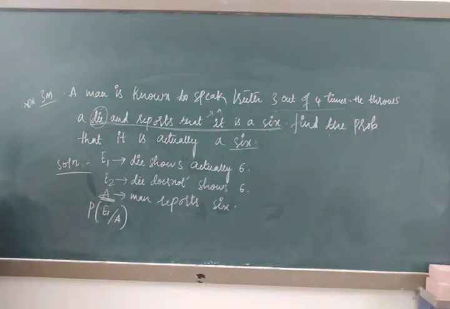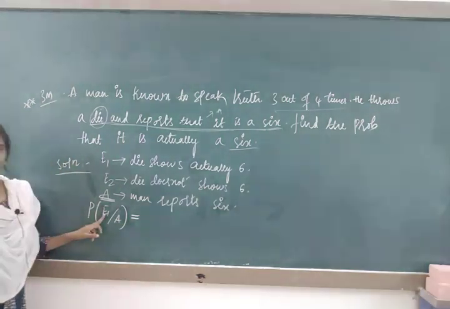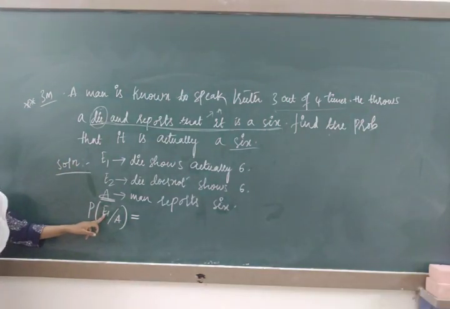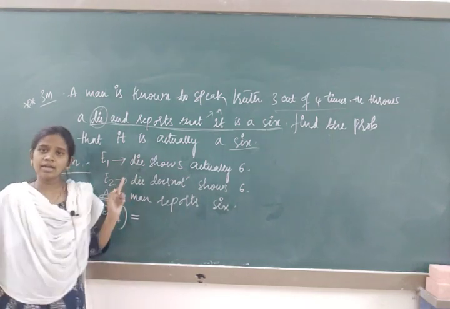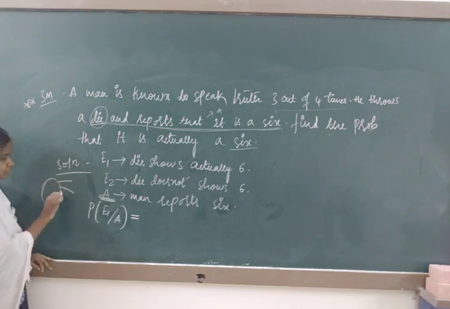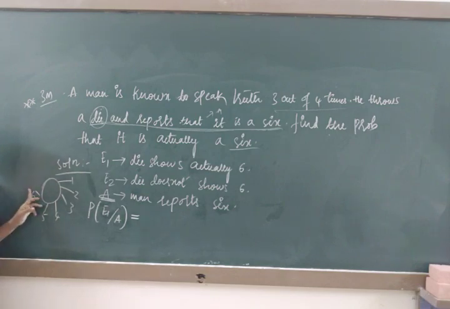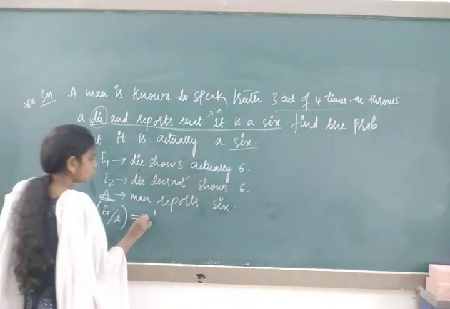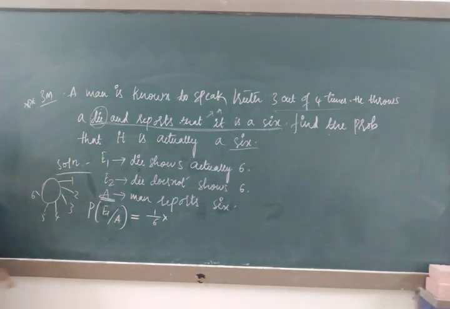P of E1 by A. Now write down first of all the possible values of E1. What is E1? Die shows actually a 6. In a die, this is die: 1, 2, 3, 4, 5, 6. How many times 6 will be going to appear on a die? Only one time. So write 1 upon 6.